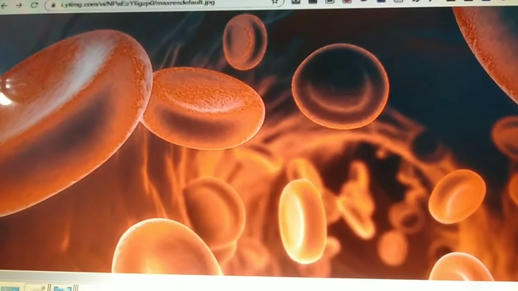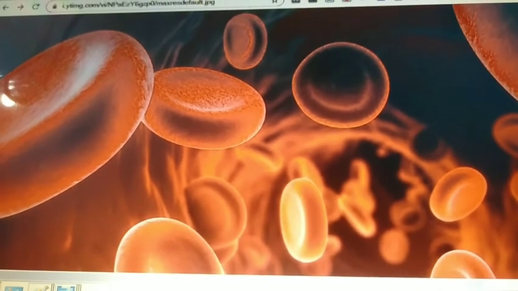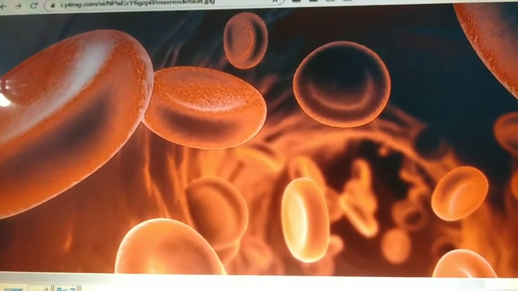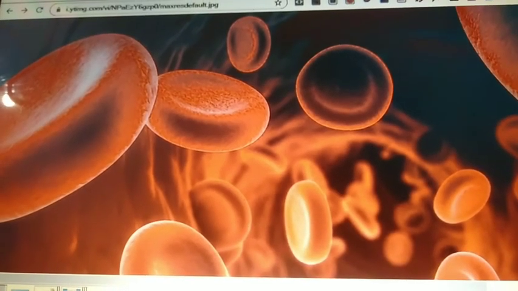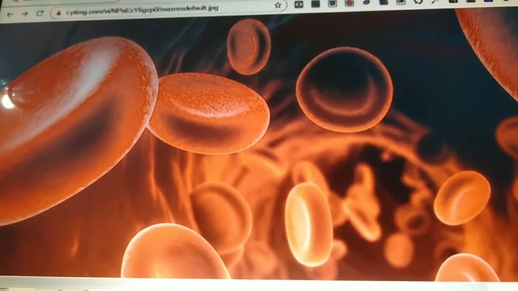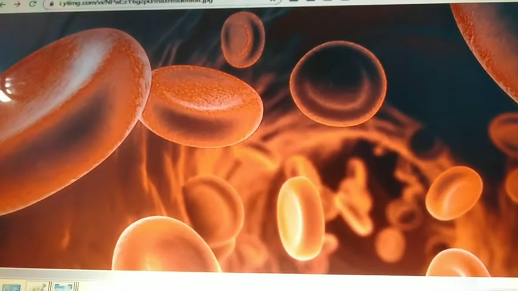Red blood cells or erythrocytes contain a pigment called hemoglobin that chiefly carries oxygen to the different parts of the body. White blood cells, or leukocytes, protect us from disease-causing organisms. Blood platelets or thrombocytes are responsible for hemostasis, or clotting of blood, in case of injury.